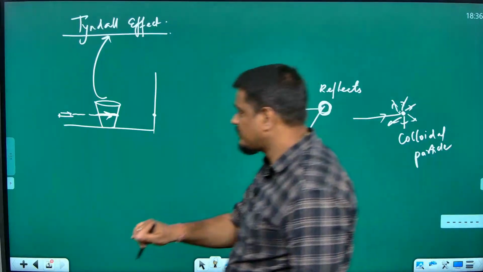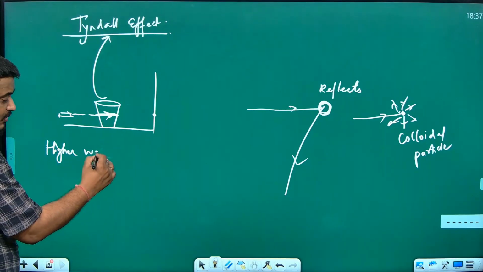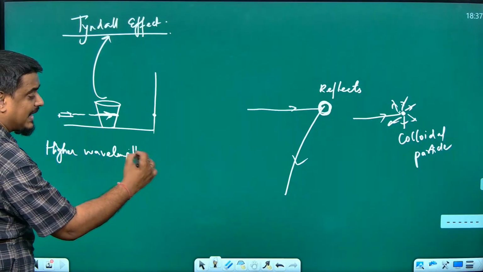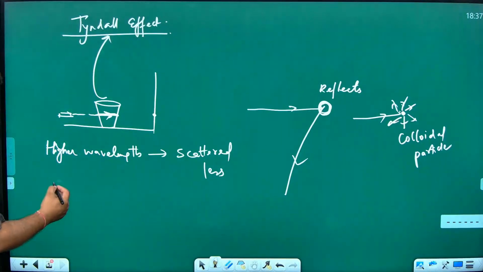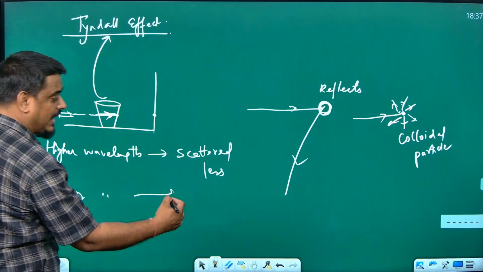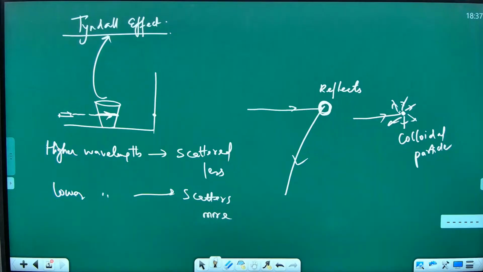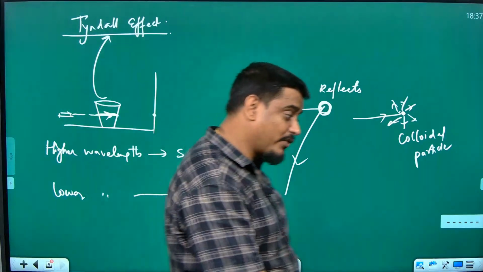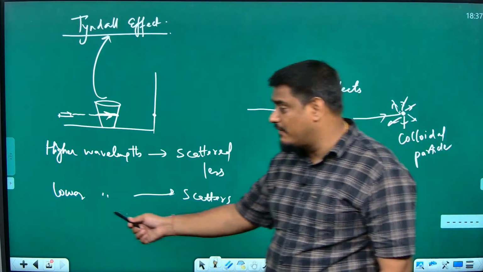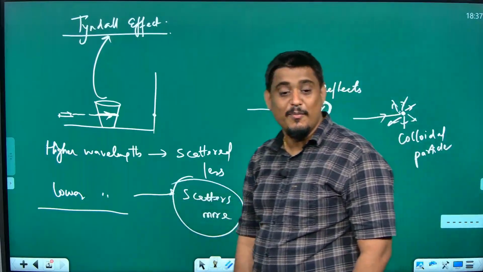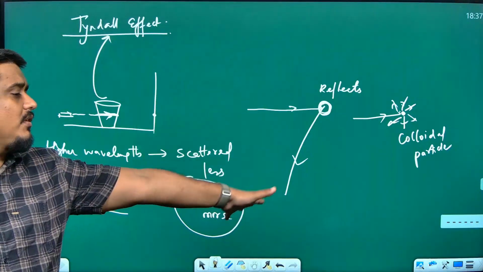Because remember this, higher wavelength light is scattered less, and vice versa. Lower wavelength light scatters more. So, which is having more wavelength, red or blue? Red has more wavelength, obviously, and blue has less wavelength. Since blue has less wavelength, it will have more scattering. That's why light coming from the sun makes the whole sky look blue.